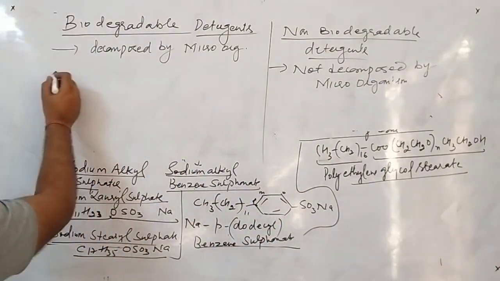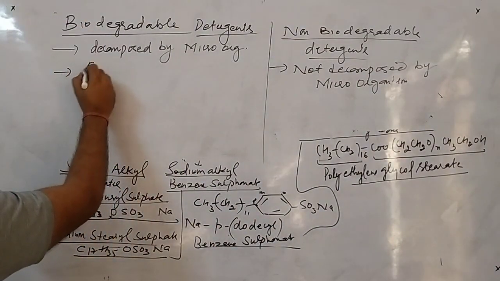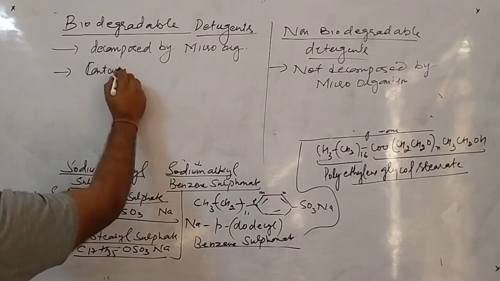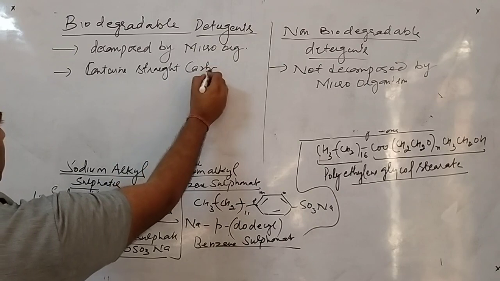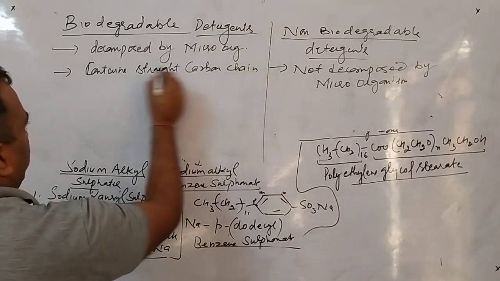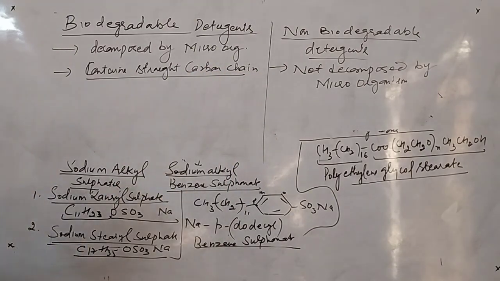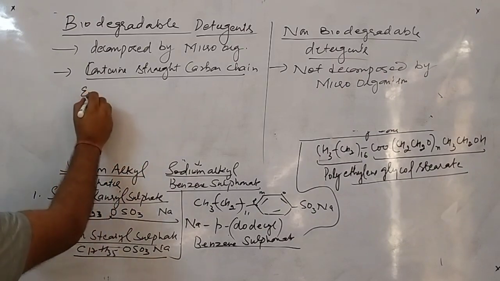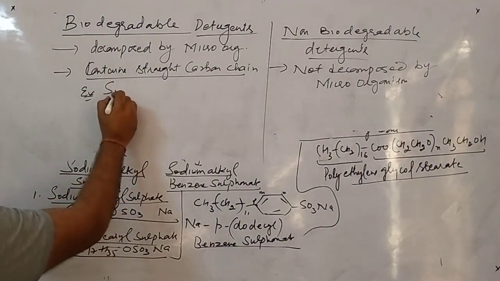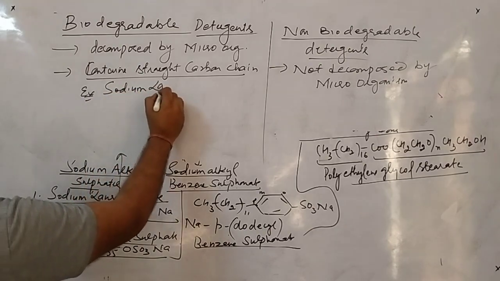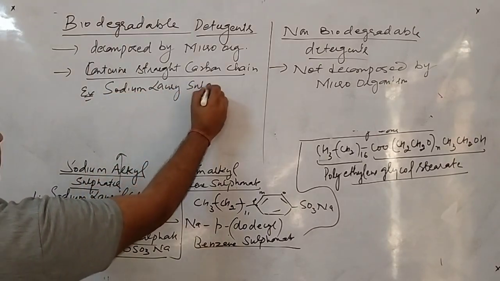The structural feature is they contain a straight carbon chain. Straight carbon chain, just like this compound. I'll write as, for example, sodium lauryl sulfate.